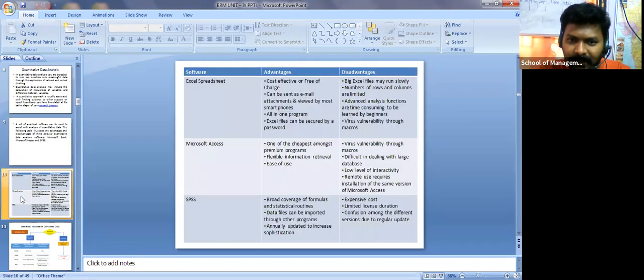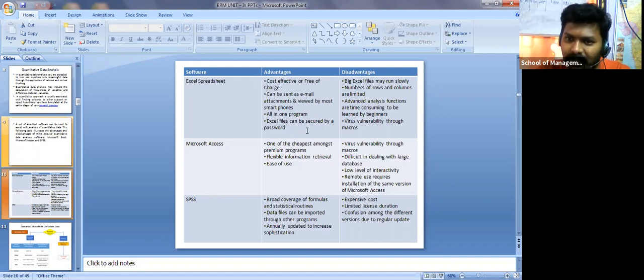Okay, now let me explain to you the advantages and disadvantages of these softwares. Excel, right? Advantage: cost effective or free of charge. It can be sent as an email attachment, and even viewed by most smartphones, and you get it all in one program. Excel files can be secured by a password. But we have disadvantages also with Excel.